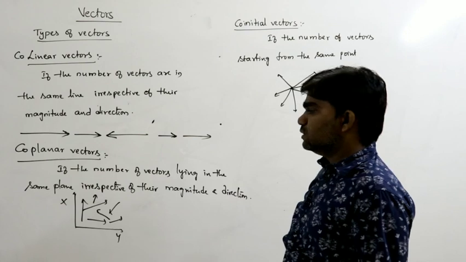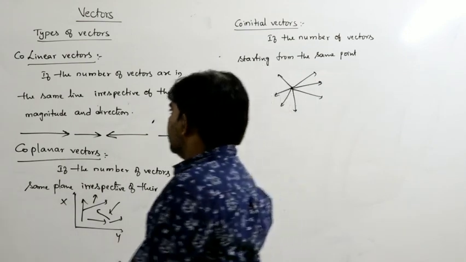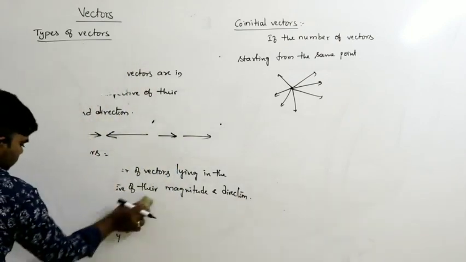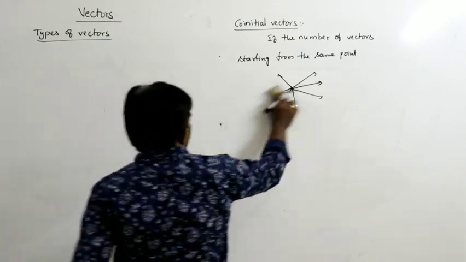So these are some types of vectors. The main important types are here. What are the types of vectors we come across very importantly?